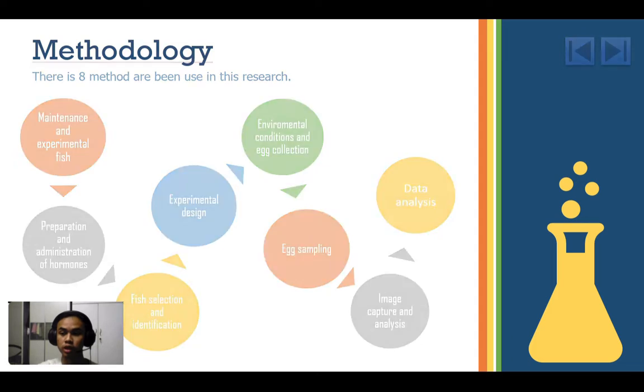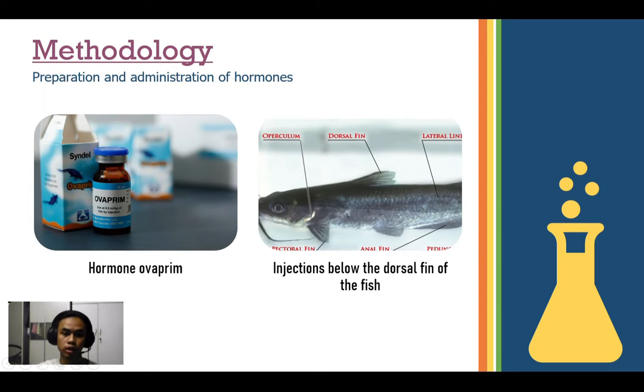Secondly is the preparation and administration of hormone. The hormone Ovoprene was administered to the fish via intramuscular injection below the dorsal fin of the fish. Both male and female fish received Ovoprene injection at the same dose.